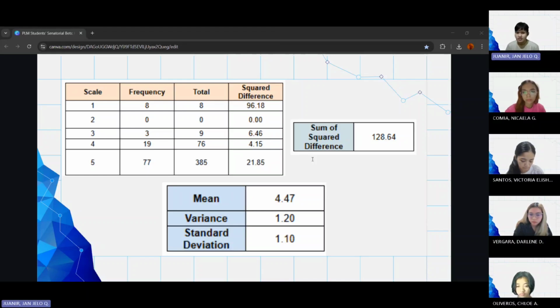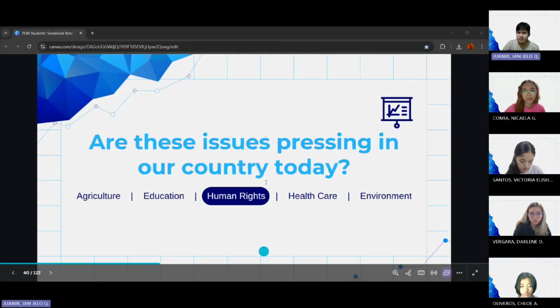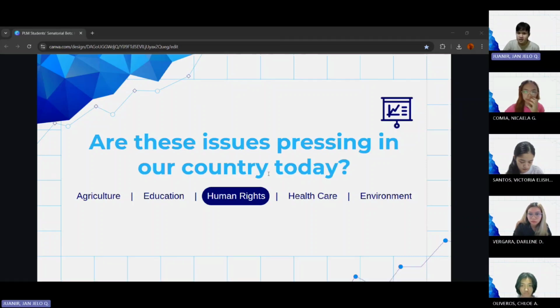Since it is below 30%, this indicates low to moderate variability, which signifies that the Haribons quite agree with one another that education is one of the pressing issues here in our country today. So we now proceed to the next Philippine sector, which is human rights. How do the Haribons view this particular sector in the current time?